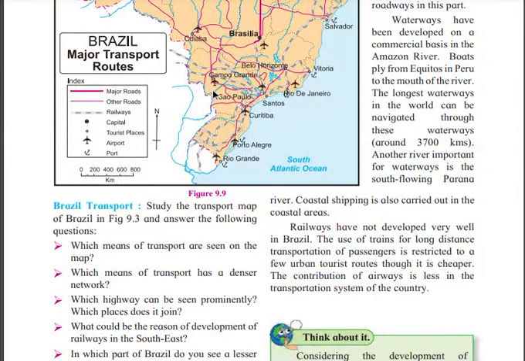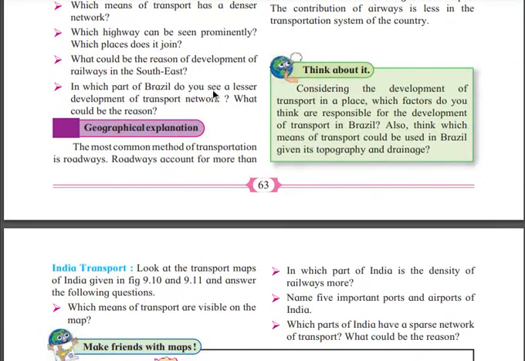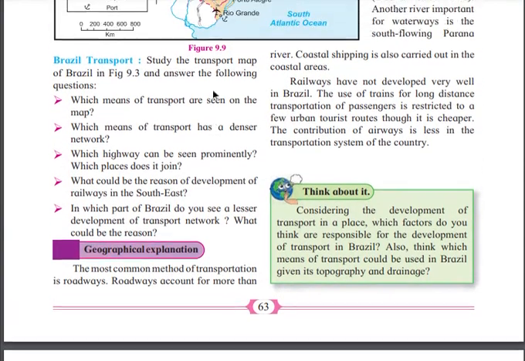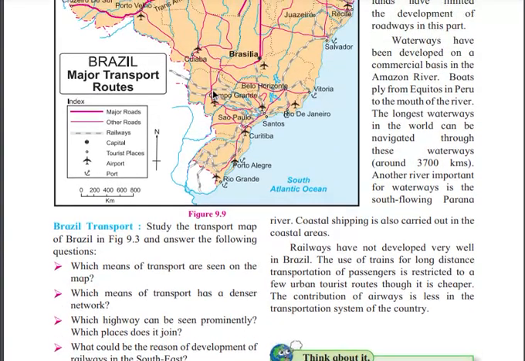Which means of transport are seen on the map? So what kind of transport? Railway, tourist place, railway, airport and port, right? Which means of transport has a denser network? The network is very dense, like railways you can see, right? Which highway can be seen prominently, and which places does it join?